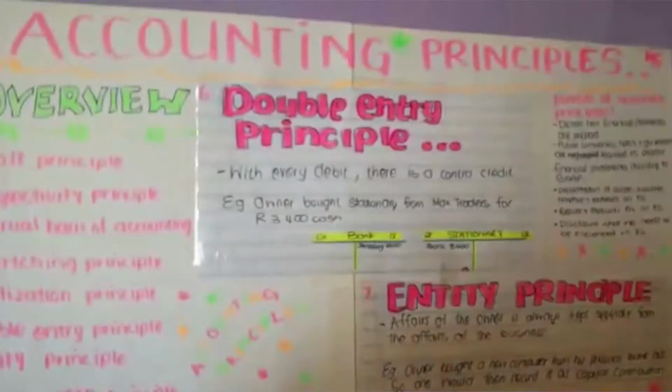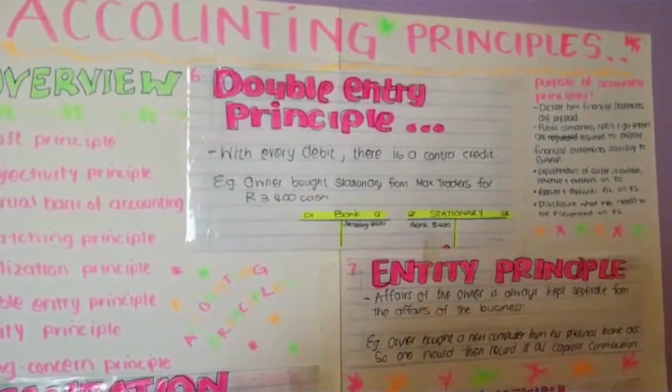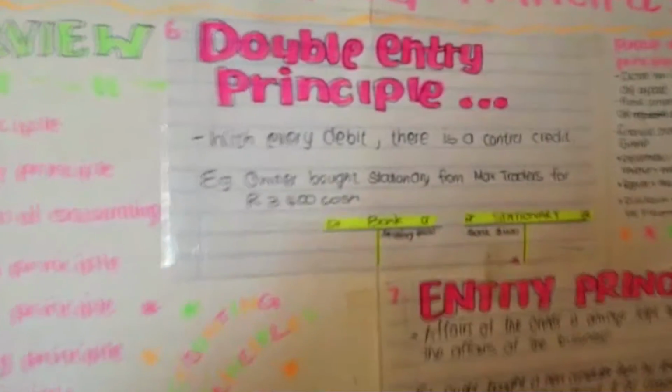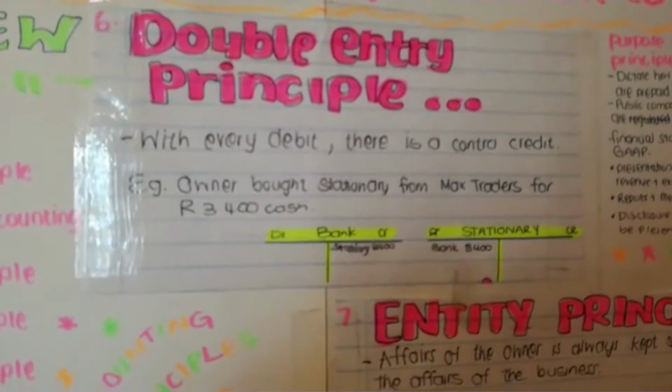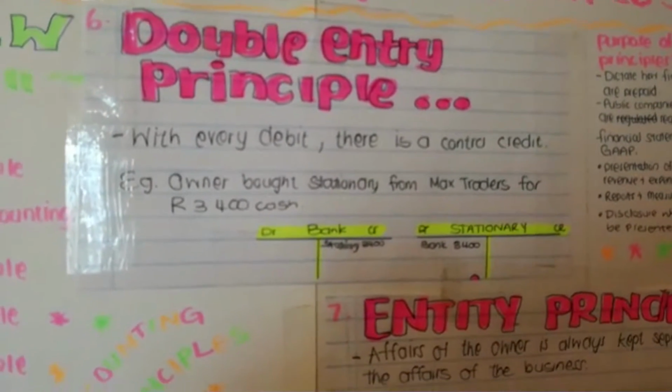The double entry principle: with every debit, there is a contra credit entry. For example, the owner bought stationery from Max Traders for 3,400 Rand cash. Bank will be credited with 3,400 and stationery will be debited with 3,400.